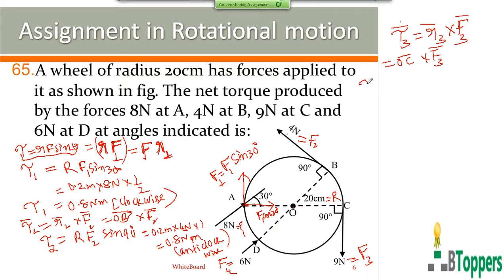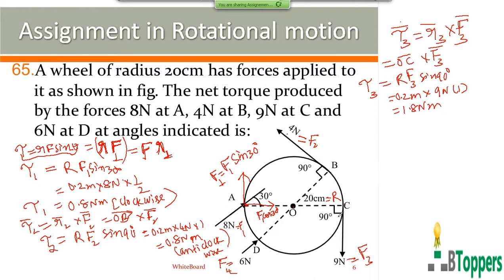So the angle between R3 bar and F3 bar is 90 degrees. So the magnitude of the third torque is equal to R F3 sine 90 degrees. R is equal to 0.2 meter, that is the radius of the wheel. The magnitude of the third force is 9 Newton. Sine 90 degrees is 1. So that is 1.8 Newton meter.